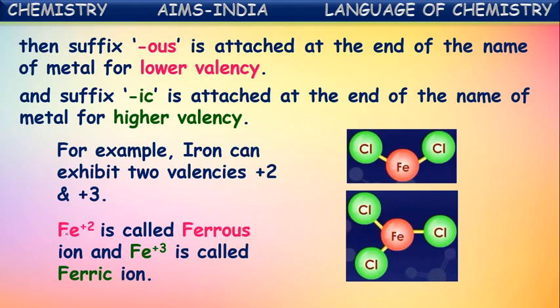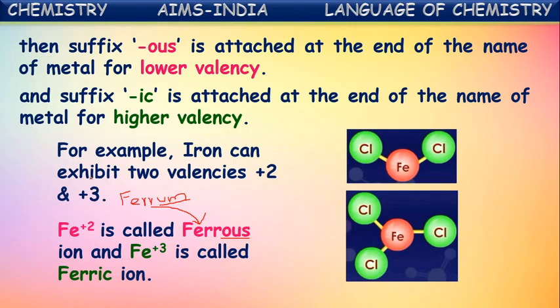The name of iron in Latin is ferrum. From the name ferrum, the last two letters are omitted and -ous is attached to this fer. Now it becomes ferrous. So the Fe plus 2 ion is called the ferrous ion.